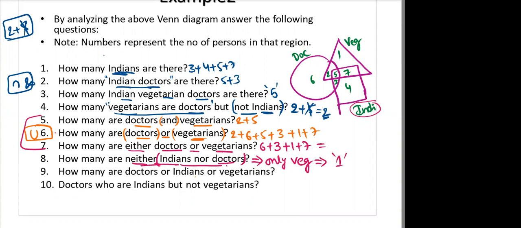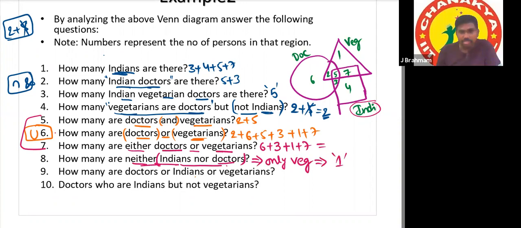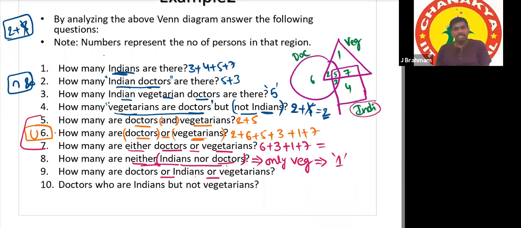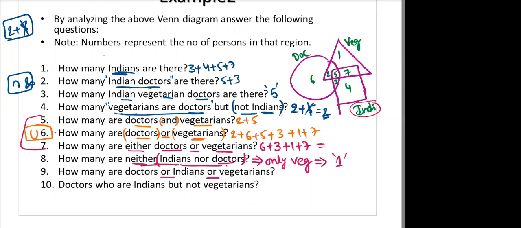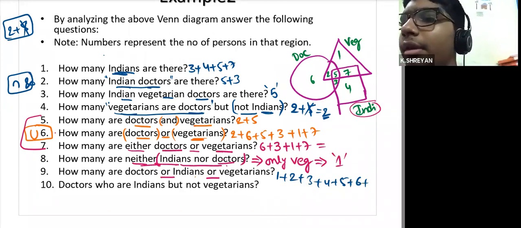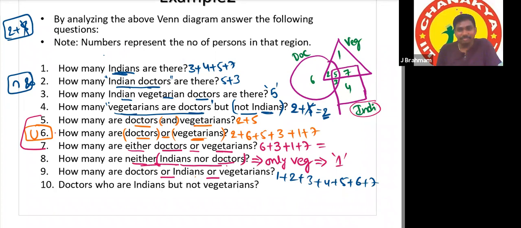Next question: how many doctors or Indians or vegetarians? That means all the numbers in all three circles, all three diagrams, once only. 1 plus 2 plus 3 plus 4 plus 5 plus 6 plus 7, that is 7, because there are 7 numbers I have taken. In the exam he may take common numbers also, so there will be another 6. Don't confuse with the same numbers; for clarity I have taken all different numbers here.